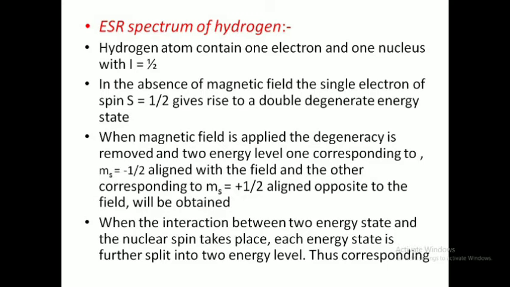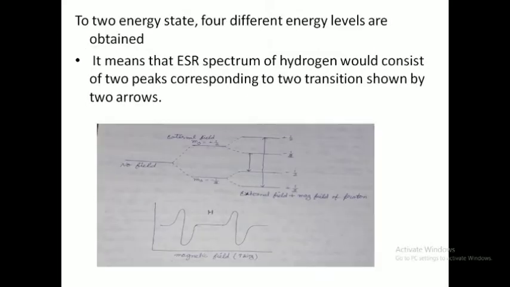Now in the presence of the magnetic field, the interaction takes place between the two energy states and the nuclear spin, and these energy states are further split into two energy levels. Thus we get four different energy levels. These four energy levels can be shown in the following diagram, and the transition between these energy levels also takes place by the selection rule, and we will get two peaks in the ESR signal instead of one.